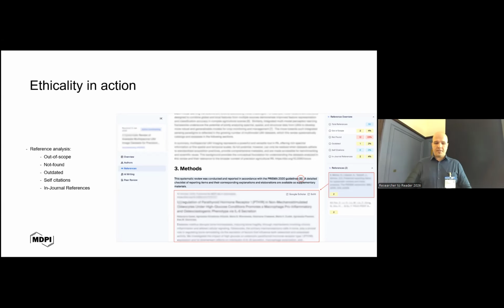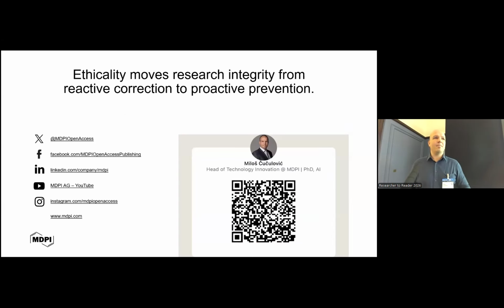So this is briefly about Ethicality. Research integrity is a big topic, there's a way longer discussion, but this is how we try to cope with something around 2,000 new submissions a day at MDPI, where we need to build tools that can help our internal editors to process this at scale. Thank you very much.